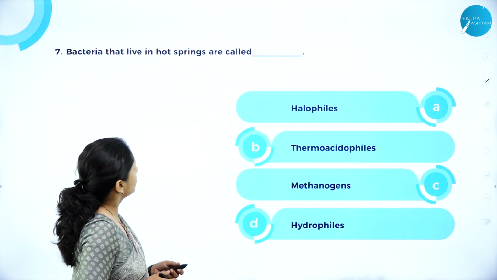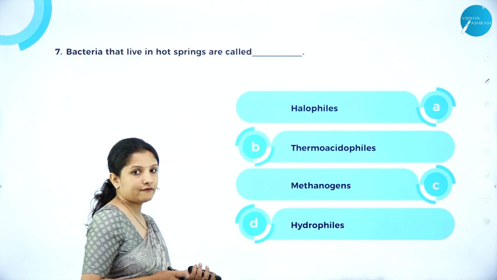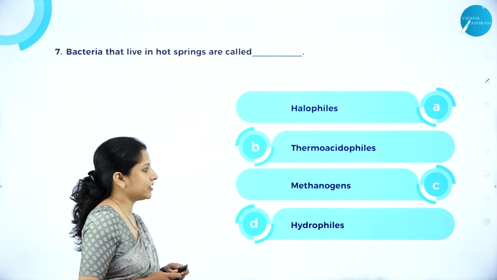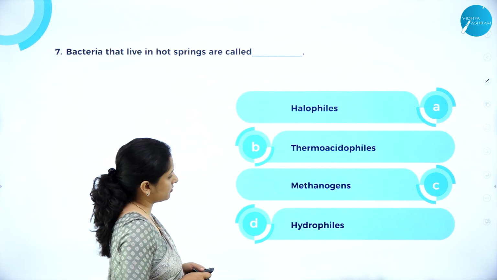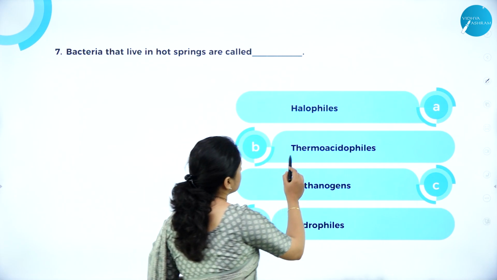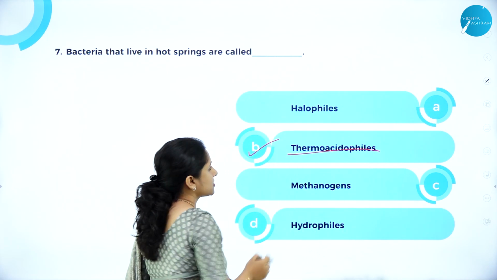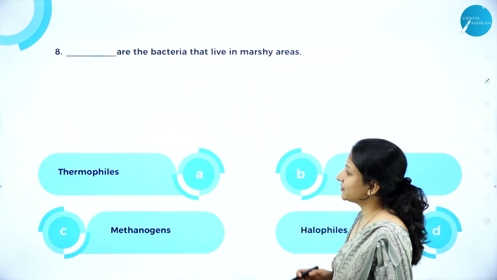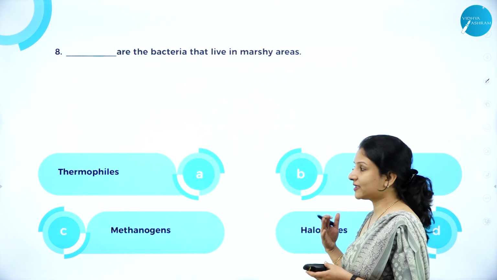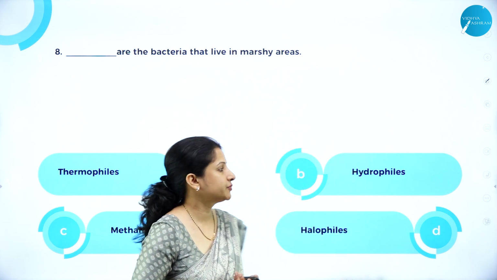Next, bacteria that live in hot springs are called, is it halophiles? No. Halophiles means salty areas. Is it methanogens? No. They live in swamp areas and the gut of ruminant animals. So therefore the answer here is thermoacidophiles. Next, dash are the bacteria that live in marshy areas. Is it thermophiles? No, thermophiles are the ones that live in high temperature, hot spring areas.